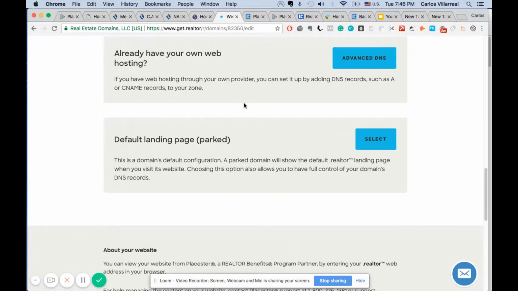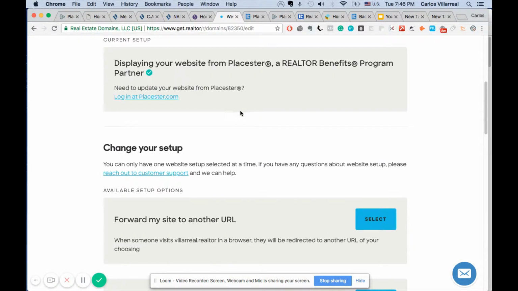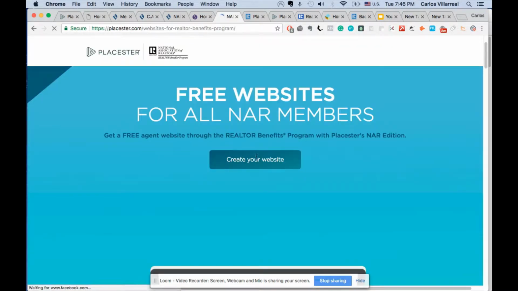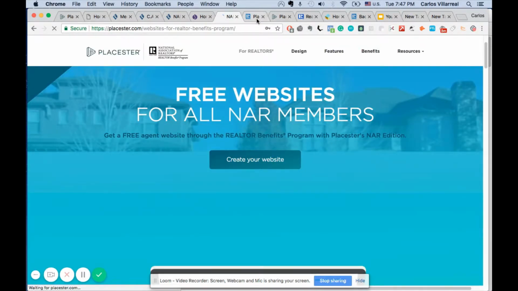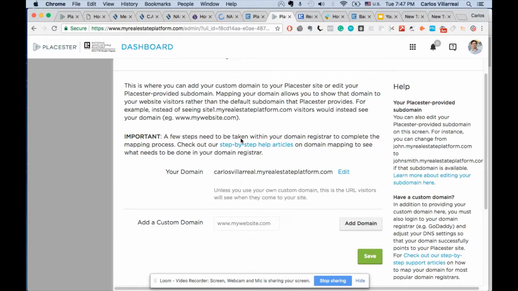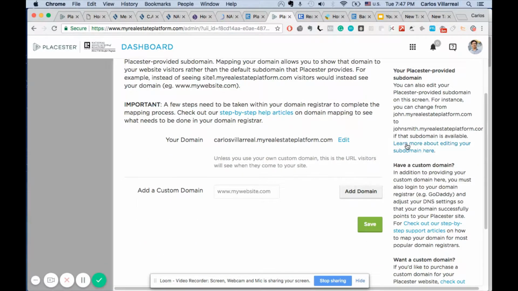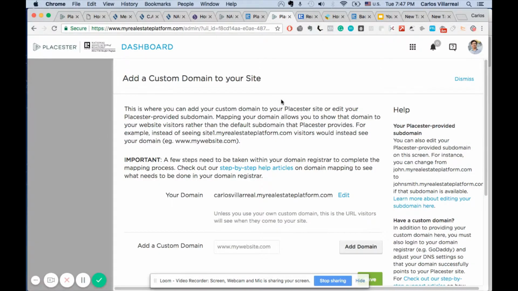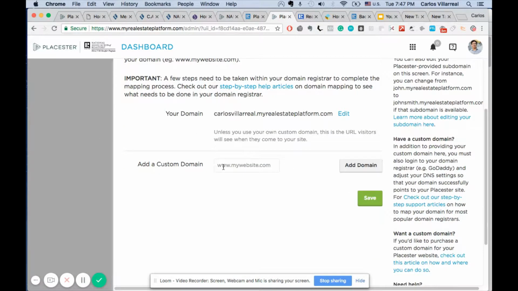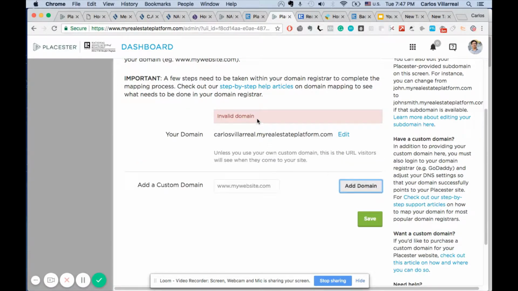And you are going to go to displaying your website from Play Store. You're going to go right here and you're going to log into your website. So you're going to go here and it's going to take you to something that looks like this, guys. Okay, now we came here before. You're going to click right there, Customize Domain, add a custom domain. So you're going to add this domain.